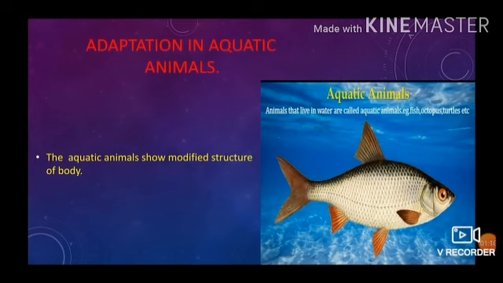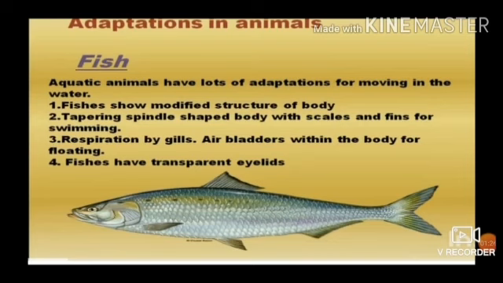Animals that live in water are called aquatic animals. Examples: fish, octopus, turtle, etc. The aquatic animal shows modified structure of the body. Aquatic animals have a lot of adaptations for moving in the water.